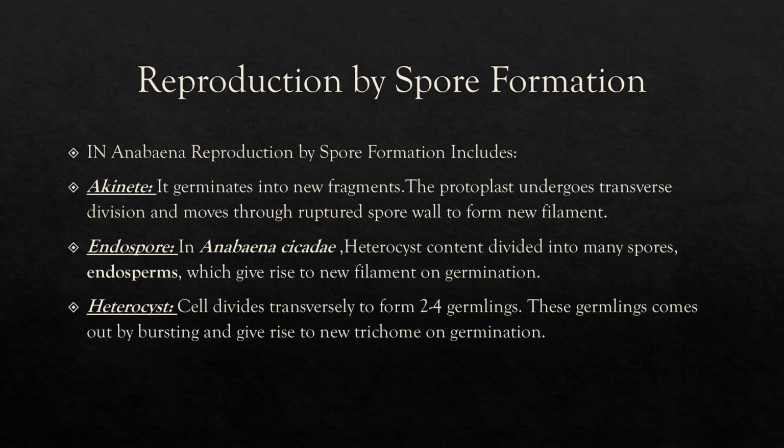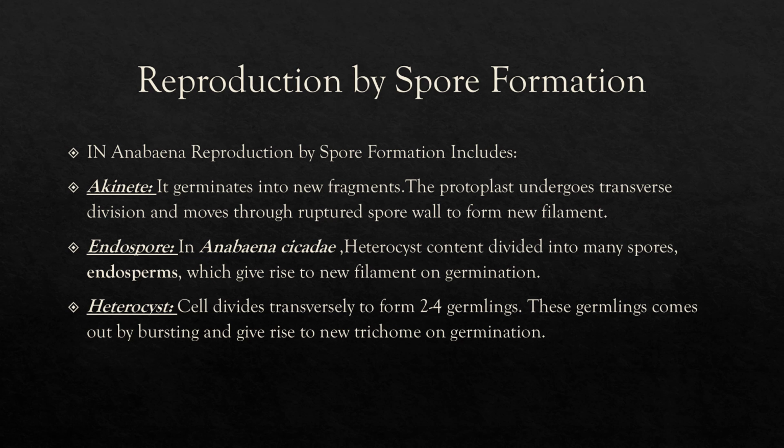Heterocysts are the thick-walled cells present in the trichome. They are a little bit differentiated from the other cells because of the transparency of their content, and other characteristics like their thick wall and bigger size. So these heterocyst cells have contents, and the contents are divided transversely. How does the content divide? It divides transversely in one direction, in one division, and forms two germlings.